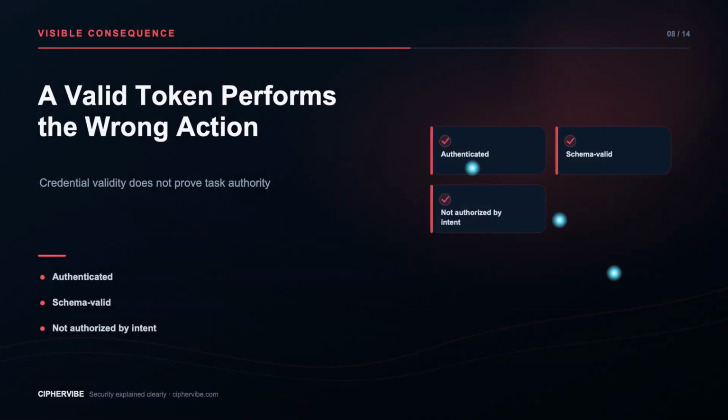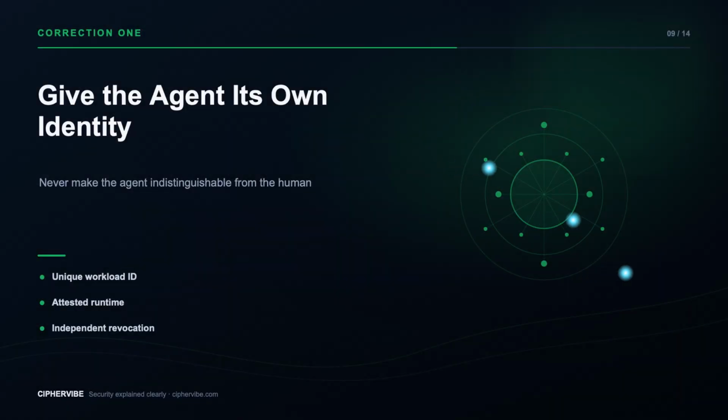The write request has a valid token and valid fields. It still violates the user's instruction. This is why agent security cannot end at authentication. Authorization must evaluate the exact action, resource, purpose, delegation, and current risk. The model may propose an operation. It cannot grant itself authority. The first correction assigns a unique workload identity to the agent instance. The human remains the delegating principal. The token records both relationships instead of impersonating the user. The agent identity has its own lifecycle, can be monitored separately, and can be revoked without disabling the user's account.